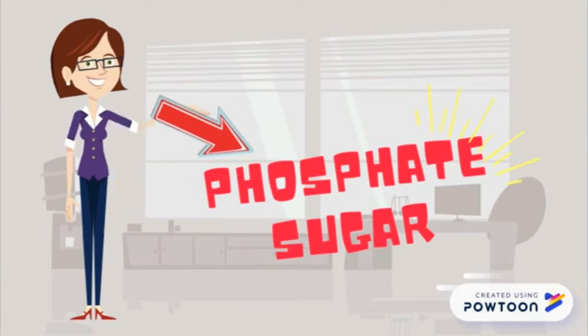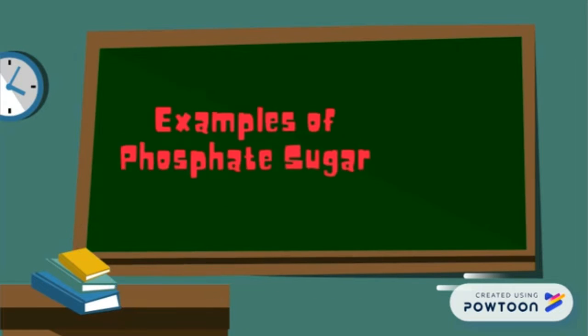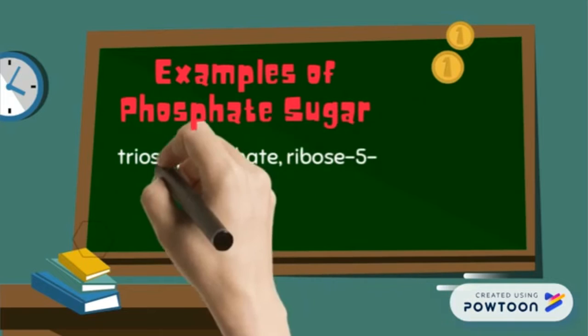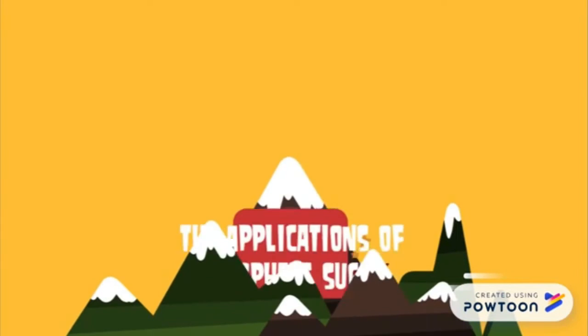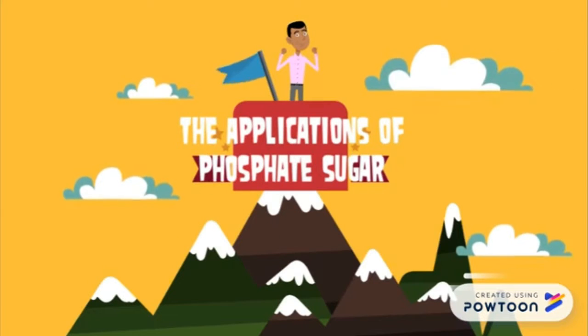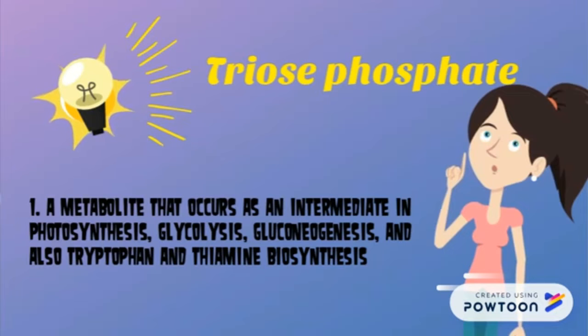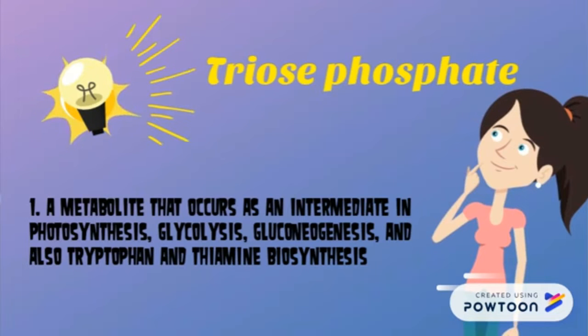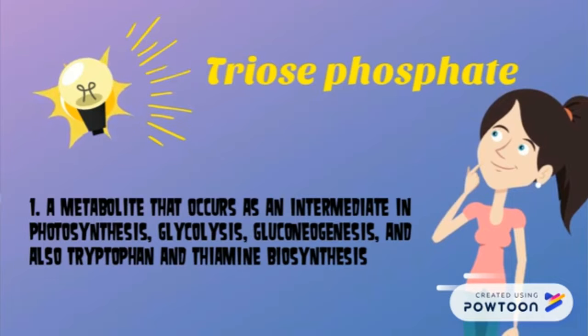Phosphate sugar. It is a carbohydrate to which a phosphate group is bound by an ester or an ether linkage. Examples of phosphate sugars, and the applications of phosphate sugar. Triose phosphate is a metabolite that occurs as an intermediate in photosynthesis, glycolysis, gluconeogenesis, and also tryptophan and thiamine biosynthesis.